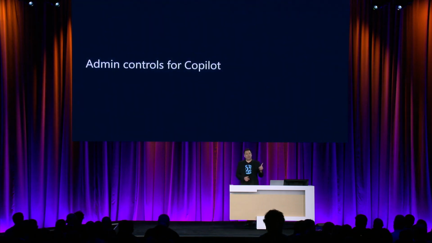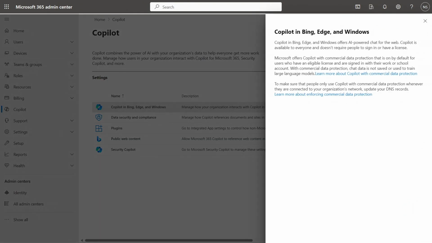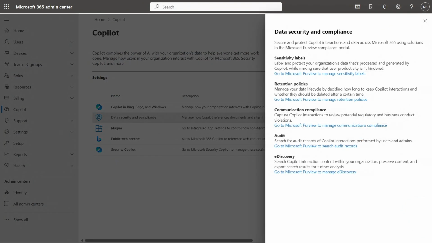All right, so something brand new is the Copilot page inside the Microsoft 365 Admin Center. So what does that have? Well, that gives you the ability to configure all the different experiences. This is brand new. You probably haven't seen this yet in your portals. But basically, you can configure the experiences for things like Copilot in Bing, Edge, and Windows. You also have controls around data security and compliance.